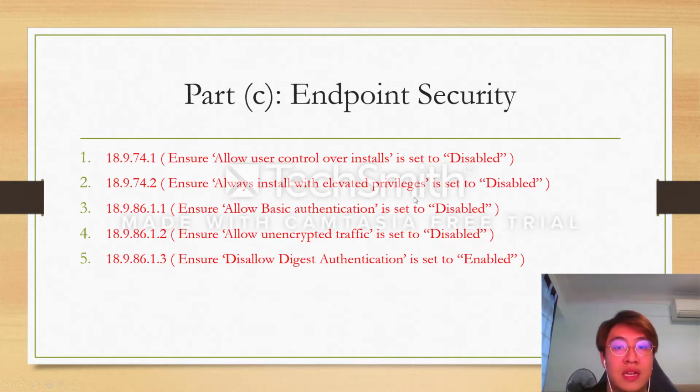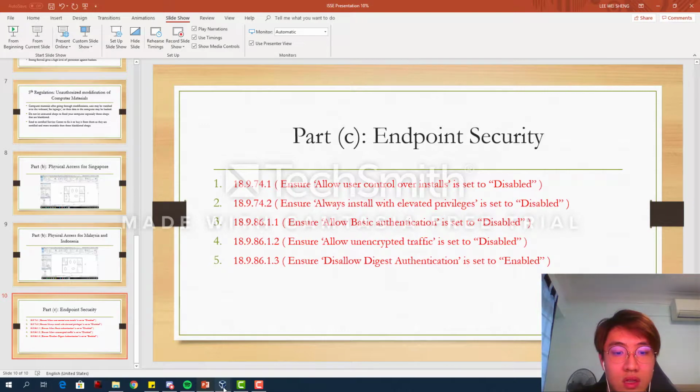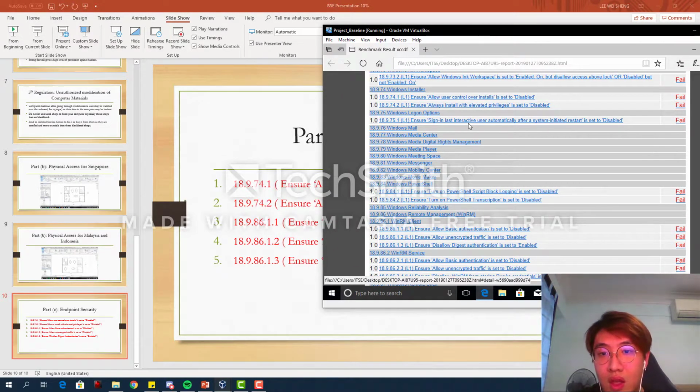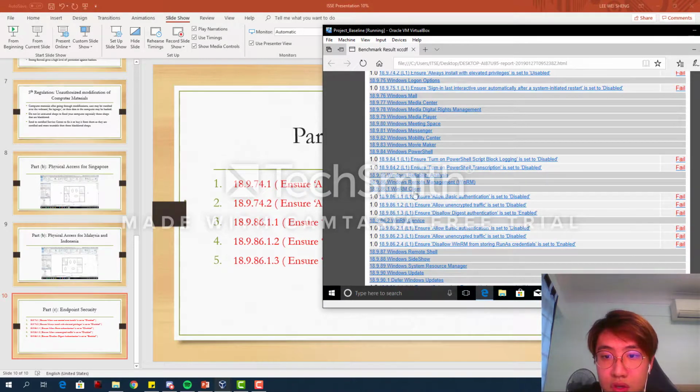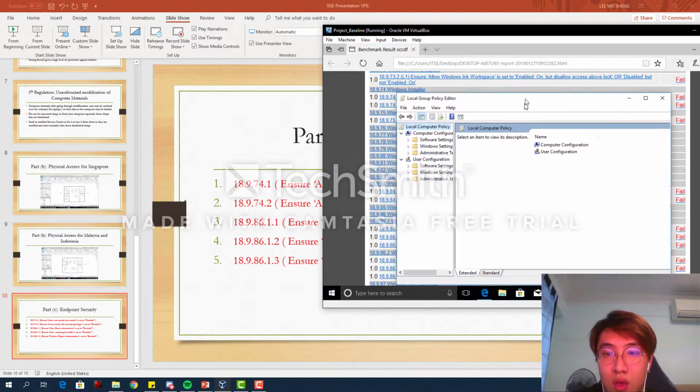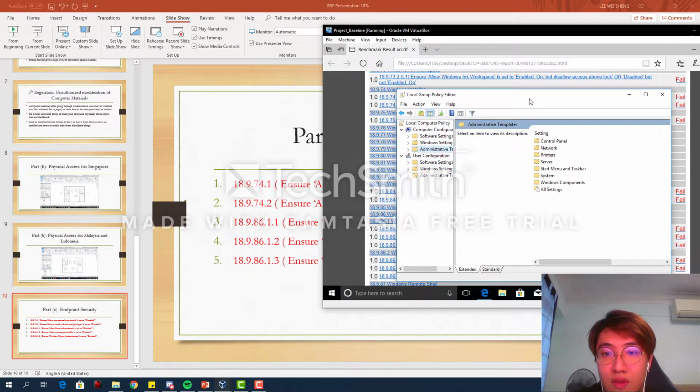And for the last one, part C, endpoint security. These are the 5 weaknesses that I've picked out from the endpoint security exercise. Now moving on to the demo to make them go from fail to pass. These 2 are from fail, and these 3 are from fail, so all 5 become pass. So we open the edit group policy, we can go to the administrative templates. We can do the first two.